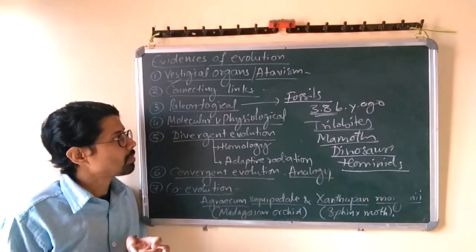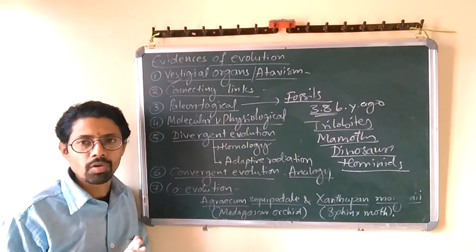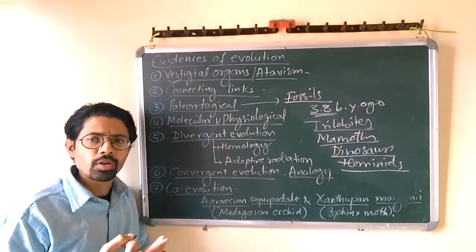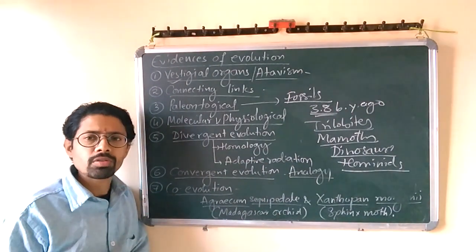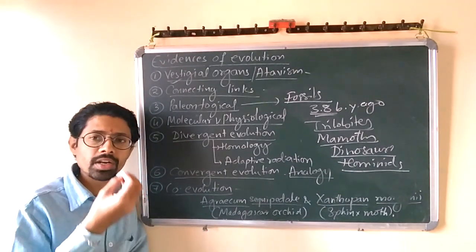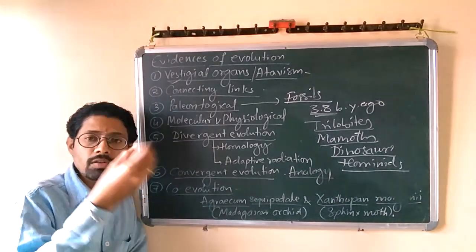Then coming to the next part, that is molecular and physiological evidences. Molecular and physiological evidences means what? We have studied DNA, RNA, biomolecules. Most of the biomolecules are similar in most of the organisms. They may be unicellular, multicellular, cellular grade, tissue grade, organ system grade.